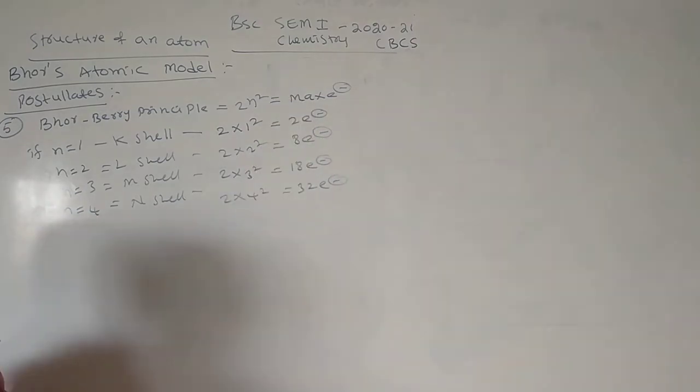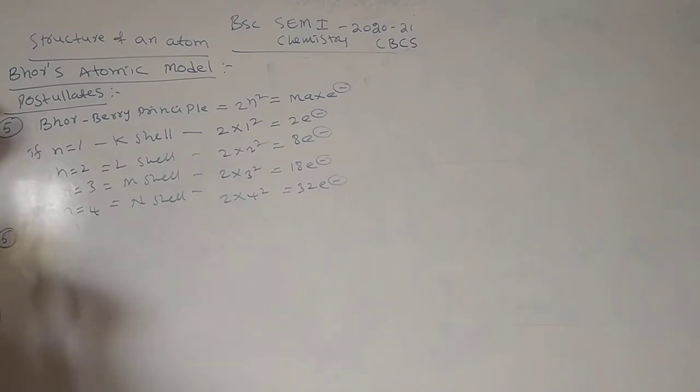These are the maximum electrons present in a shell. By using the Bohr-Bury principle, we calculate the maximum electrons present in a shell. This is also one of the important points in Bohr's theory.